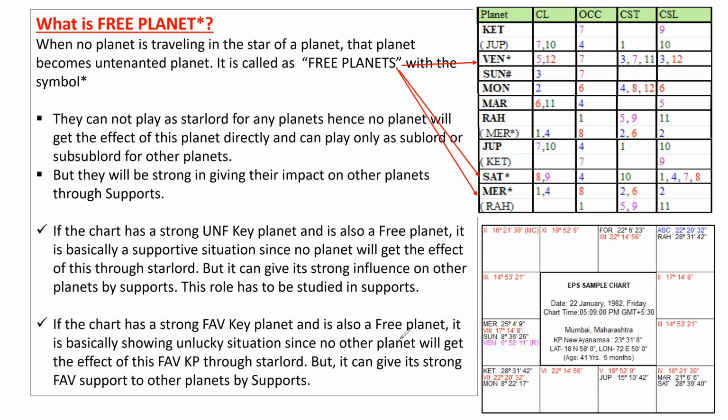But suppose it is a free planet, it is better that it passes its significations to other planets by the supports. Same way, if it is an unfavorable key planet and it is a free planet, it is better because no other planet will get the impact of the unfavorable key planet directly. I hope you understand this one.